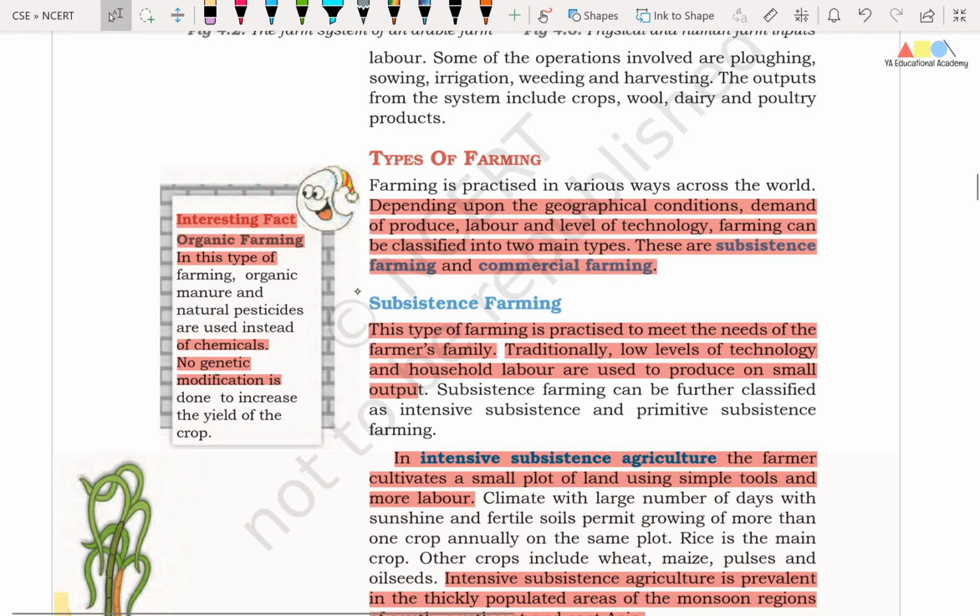Right friends, now we will understand the types of farming. Friends, depending upon the geographical conditions, demand of produce, labor and the level of technology, farming can be classified into two main types. Those are subsistence farming and commercial farming. So agriculture can be classified into two segments. One is subsistence farming and the other one is commercial farming.